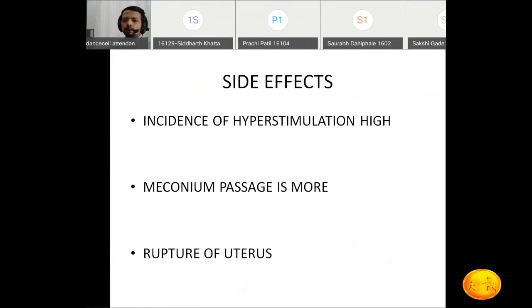The main side effect with PGE1 is the possibility of hyperstimulation, and because of the hyperstimulation, passage of meconium is more, and there is more possibility that the uterus may rupture. That is why we use the prostaglandin E1 tablet in a 25 microgram dose. Otherwise, for PPH, we use prostaglandin E1 in a 200 microgram dose. For induction of labor, we use only 25 microgram. And that we can use either vaginally or orally.